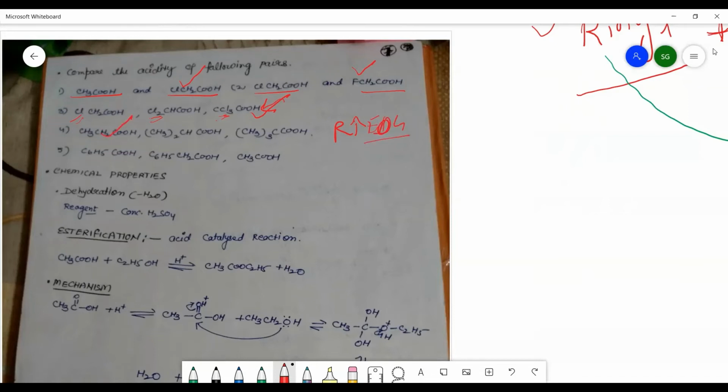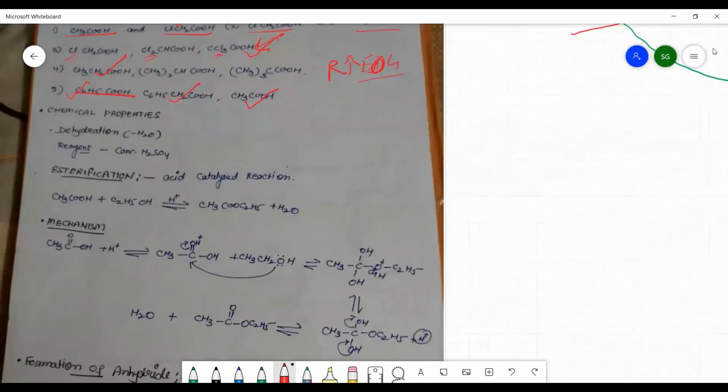Now among these three, you will see that in C6H5COOH, the benzene ring will take the electrons. It is behaving like an electron withdrawing group, so it will be more acidic in nature than the other groups. So second number पे ये होगा और last में ये acidic in nature होगा. So that was all about the acidic behavior of the carboxylic group comparison and the effects of the substituents on the acidic behavior of carboxylic group.